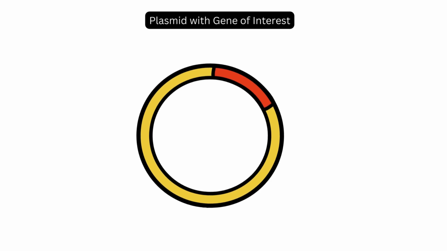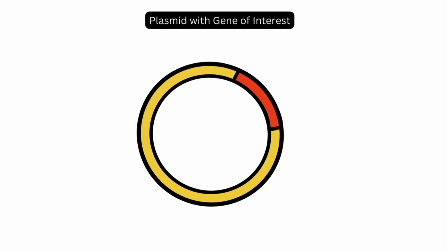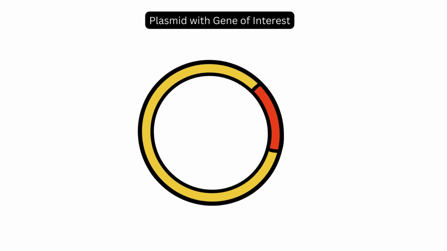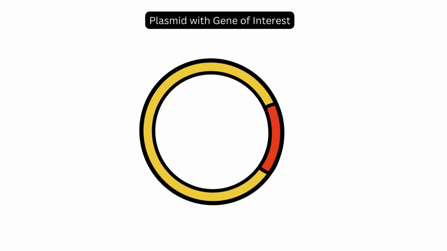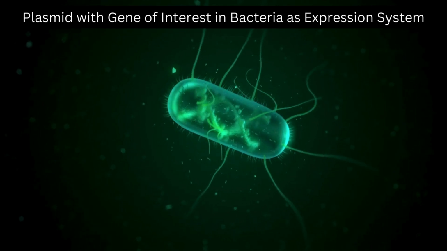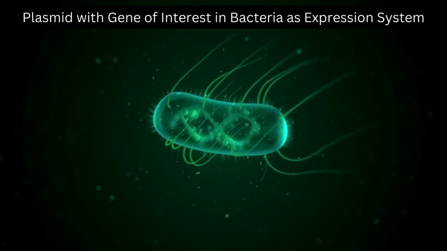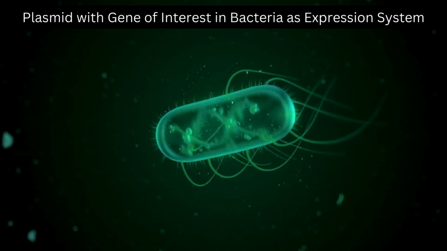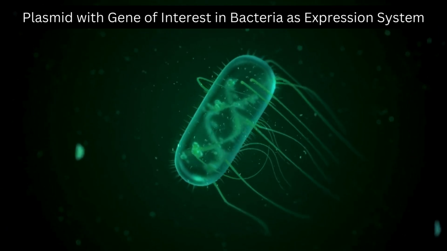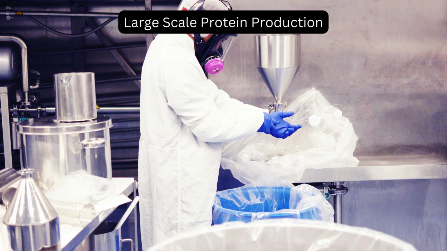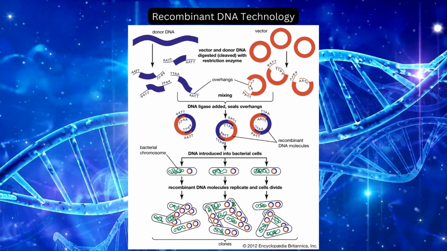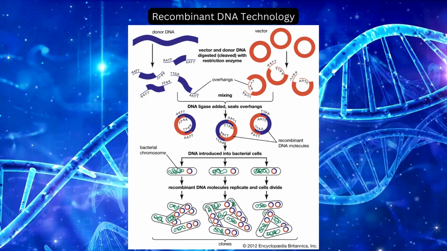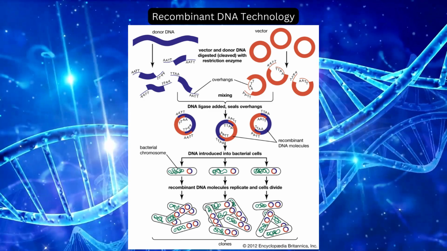Molecular carriers or vectors like plasmids carry the gene of interest. The gene is placed onto a vector. The vector containing the gene of interest is introduced into an expression system, such as bacteria, animals, or plant cells. Inside the system, the gene replicates or produces a specific product like a protein. This method results in the production of recombinant DNA, leading to the creation of specific products like proteins or enzymes.